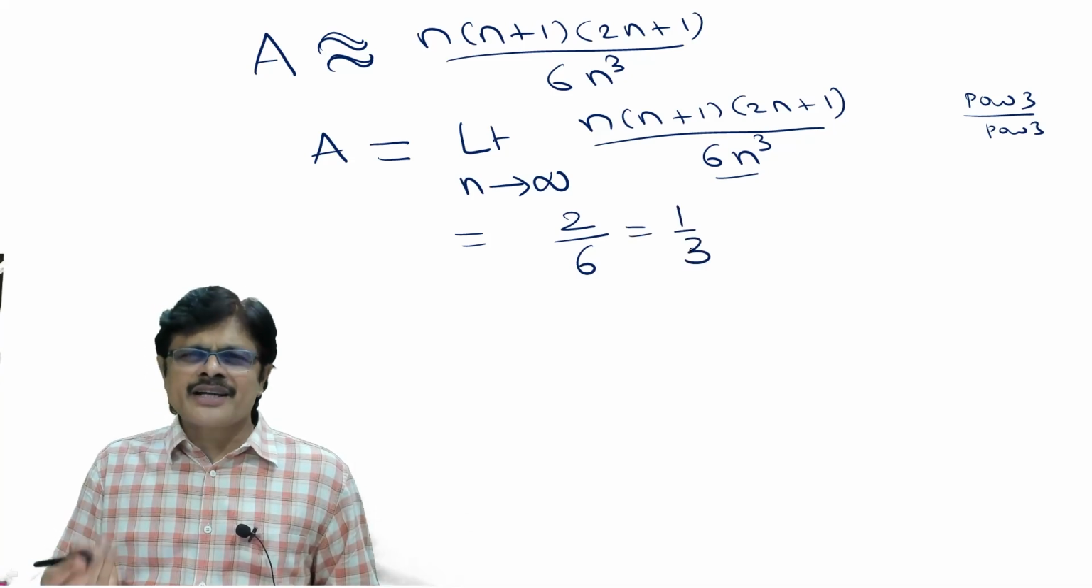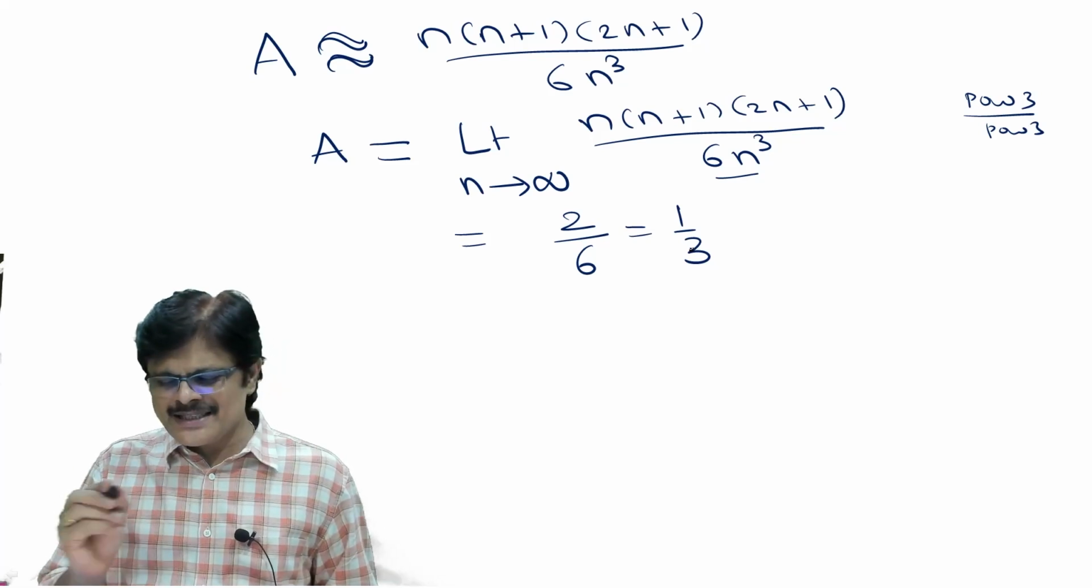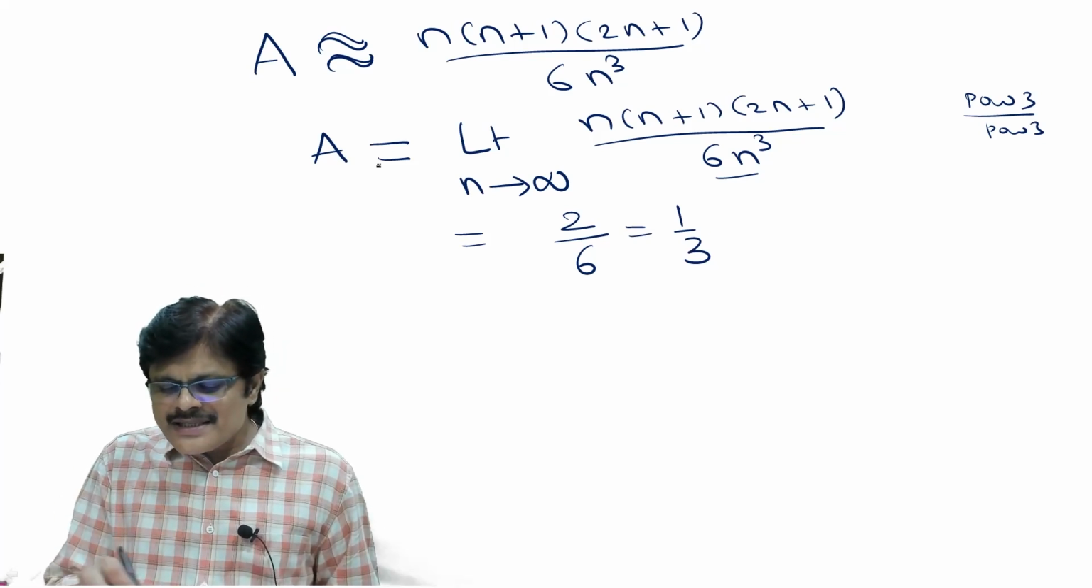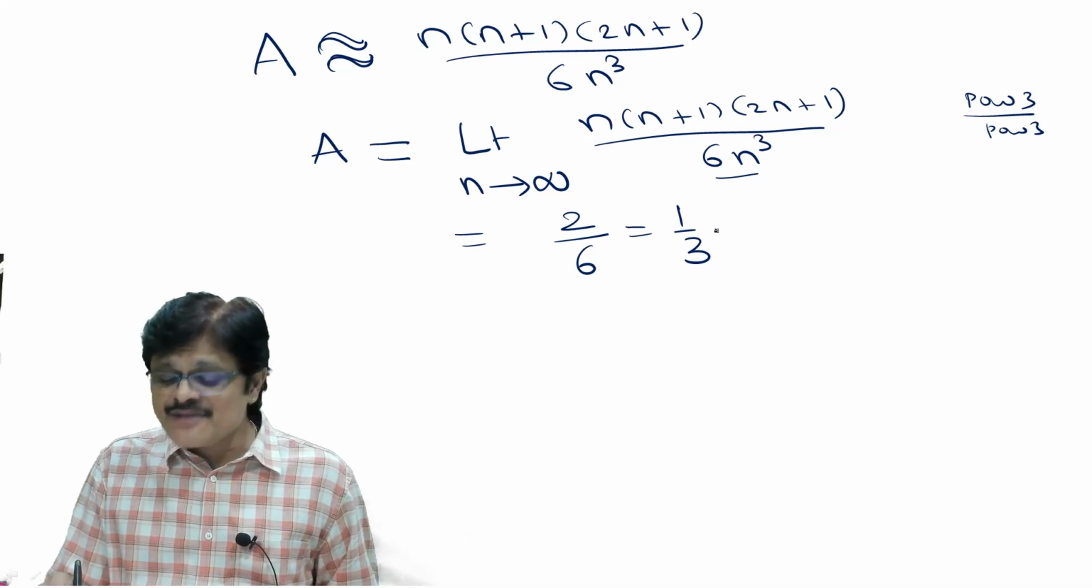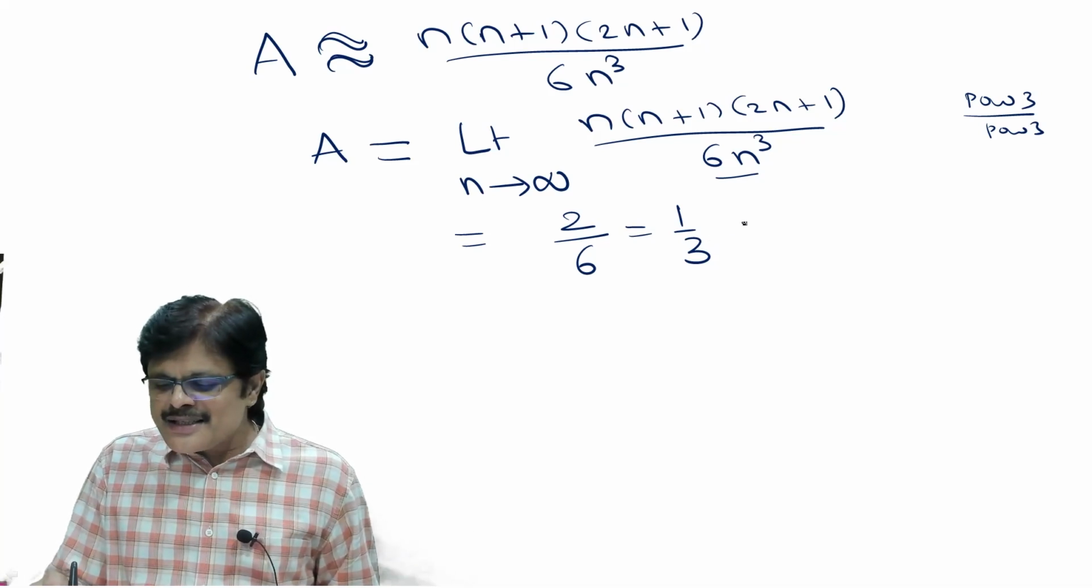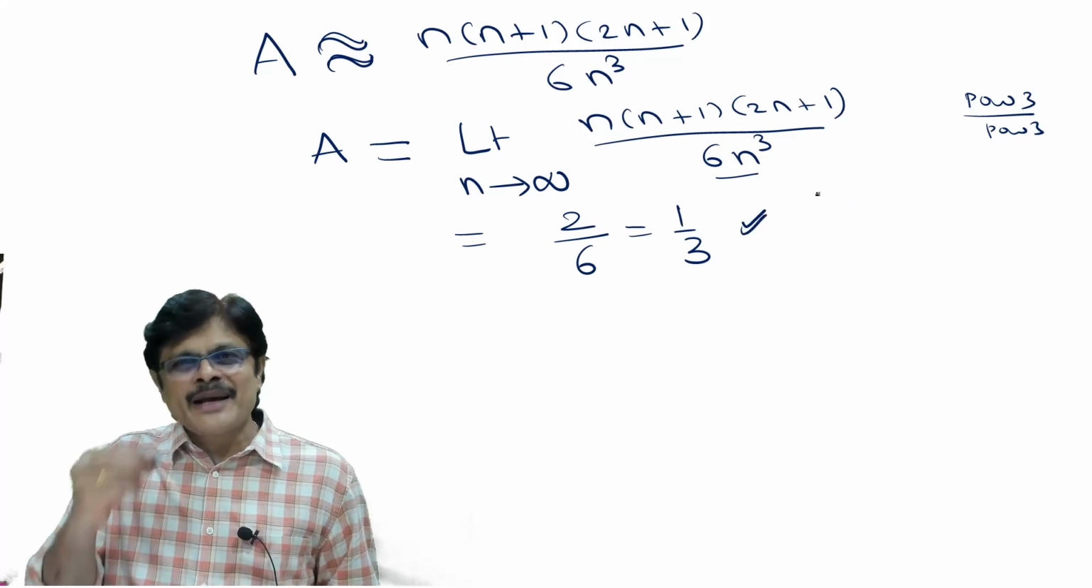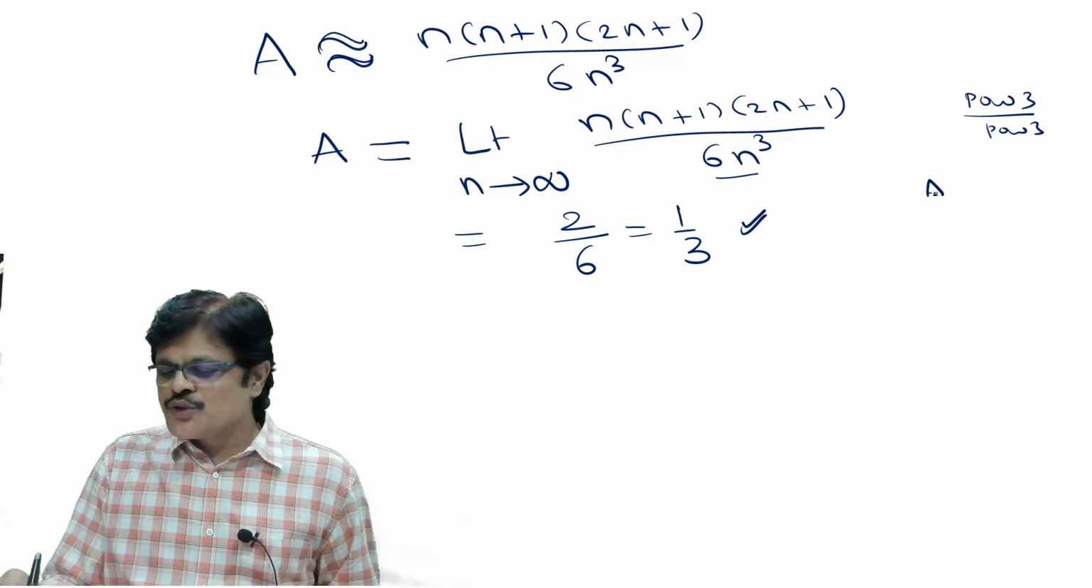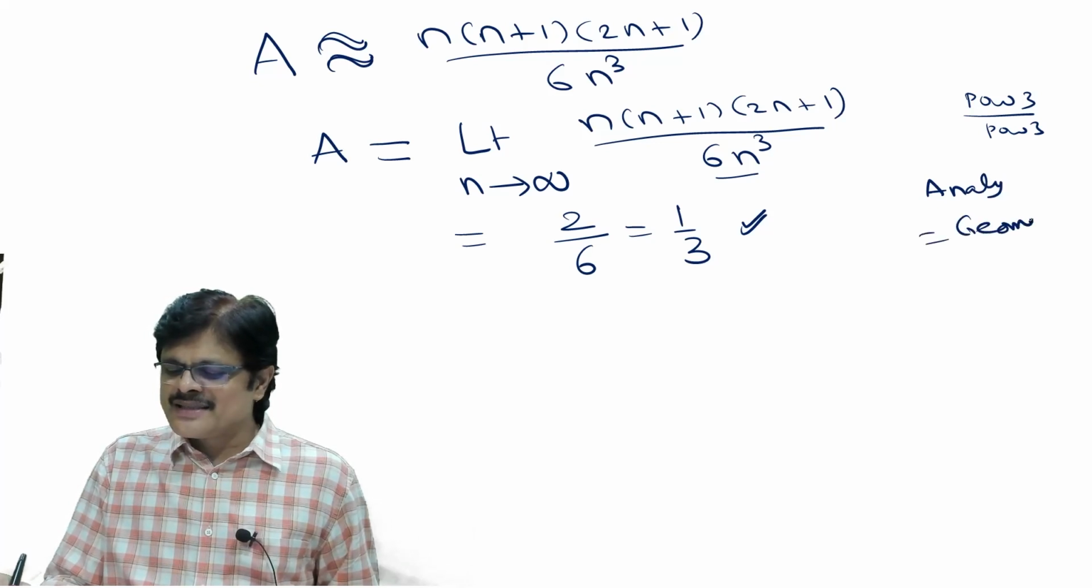So these are all tricks which we can learn in limits, separately. So this area under the curve is 1 by 3. And this 1 by 3 is exactly the same as our analytical answer. So the analytical answer is exactly the same as the geometrical answer.